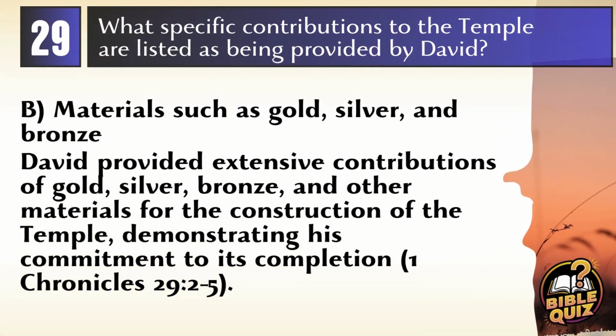Answer B. Materials such as gold, silver, and bronze. David's contributions to the temple included extensive materials such as gold, silver, bronze, and wood, listed in detail in 1 Chronicles. These contributions underscore his commitment to ensuring that the temple was splendidly furnished.